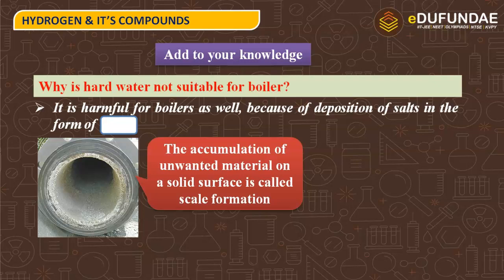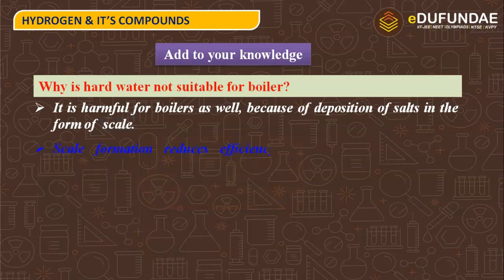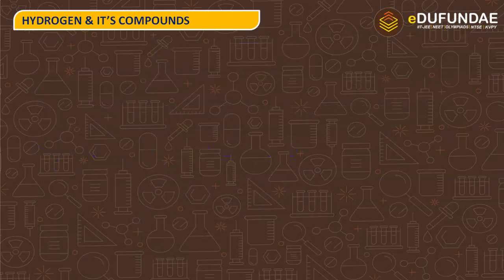When hard water is heated, it will lead to the formation of some unwanted material or salts that will deposit inside the boilers and will reduce the efficiency of the boilers. Scale formation reduces efficiency of boiler.